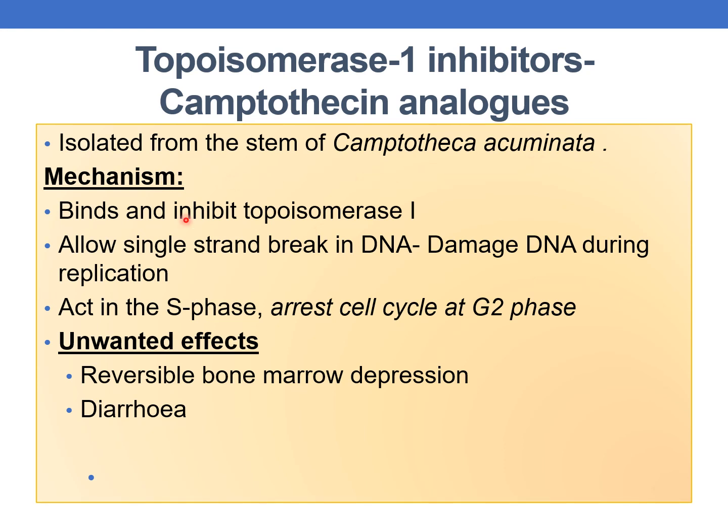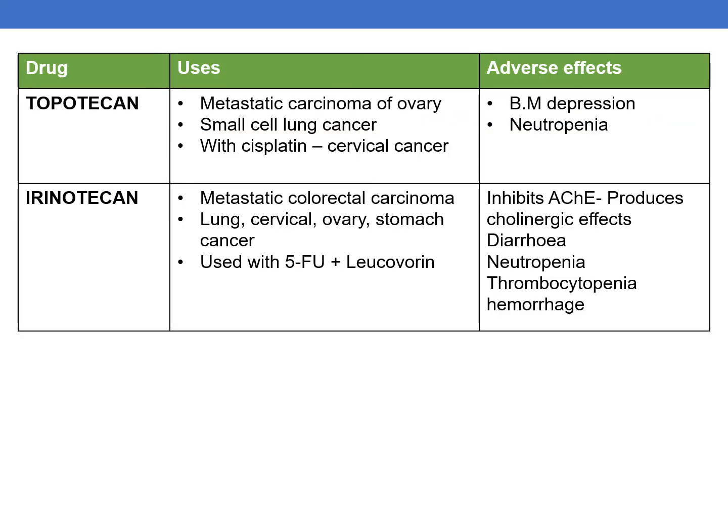The mechanism of action is it binds and inhibits topoisomerase I, allows single strand break in DNA, damages the DNA during replication, acts in the S phase, arrests the cell in the G2 phase. Unwanted effects are reversible bone marrow depression and diarrhea. Coming to the summary, topotecan and irinotecan. Topotecan is mainly used to treat metastatic carcinoma of ovary, small cell lung cancer.